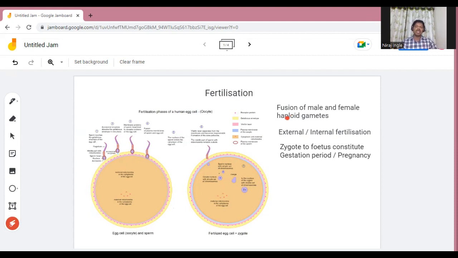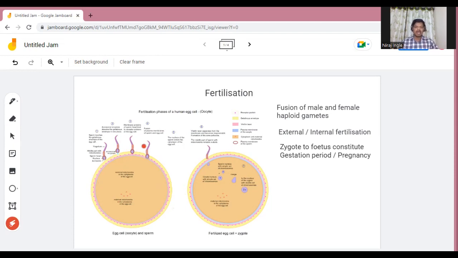As we know, male parents produce the sperm and female parents produce the ovum. As you can see on the slide, these are the sperm and this one is the egg cell or the ovum. We also call it the oocyte.